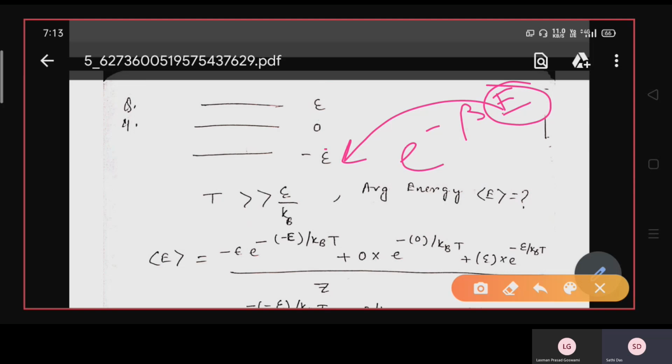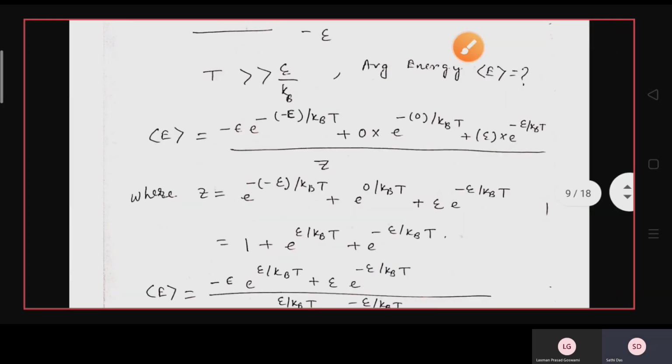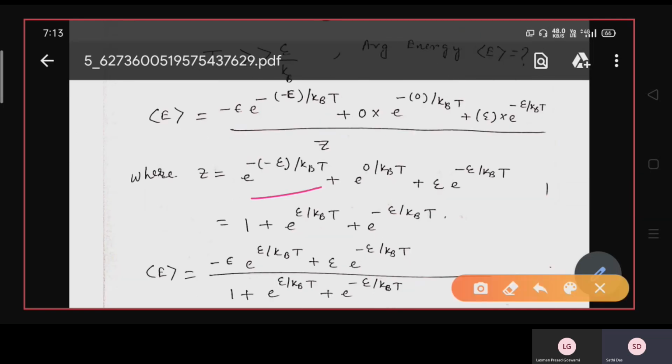So in place of E, first will be minus epsilon, then 0, and the third term will be plus epsilon, divided by Z, where Z is the sum over all the energy levels: e to the power minus E1 by kT, with E1 being minus epsilon, plus e to the power minus E2 by kT, that is 0, plus e to the power minus E3 by kT, with E3 being plus epsilon. So the signs will flip accordingly.